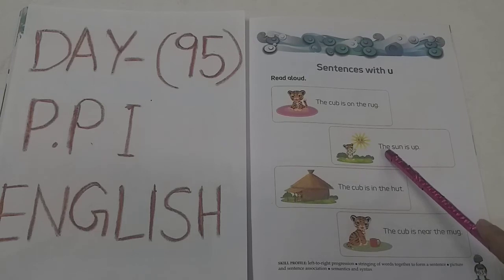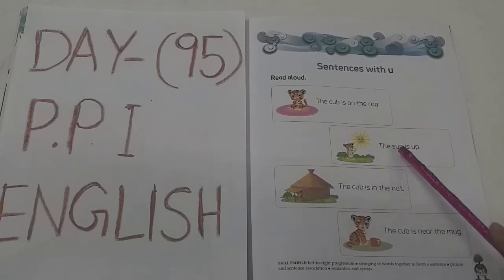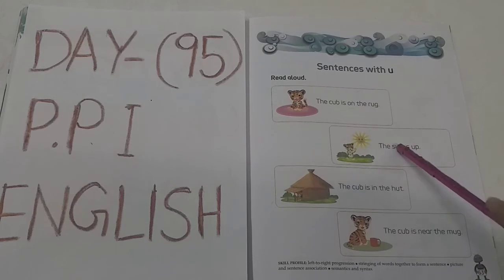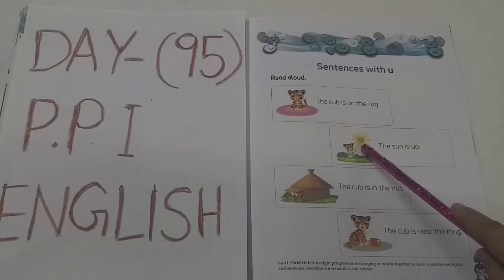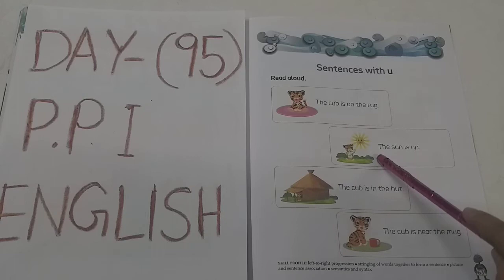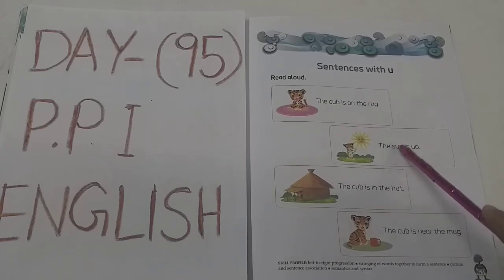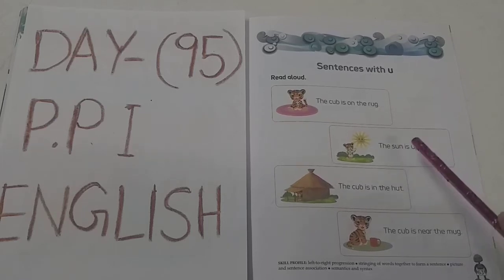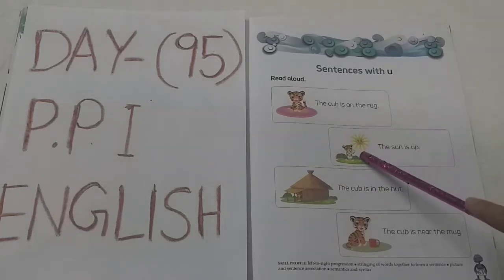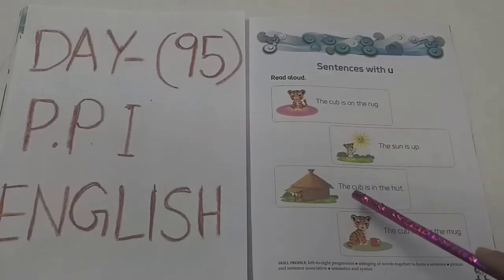See this picture and see what is written here. The sun is up. You can see sun here. Why is it written here up? Because you can see the sun is up in the sky. So the sun is up. THE. The. SUN. Sun. Is. UP. Up. The sun is up. Okay, you can see also here in the picture. Now see the next sentence and next picture.